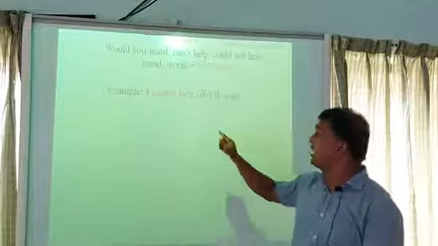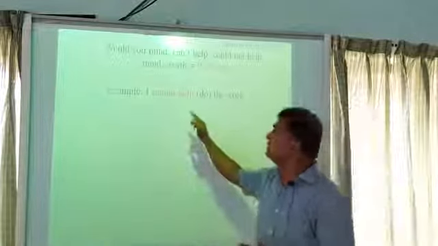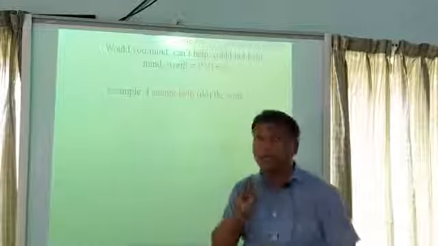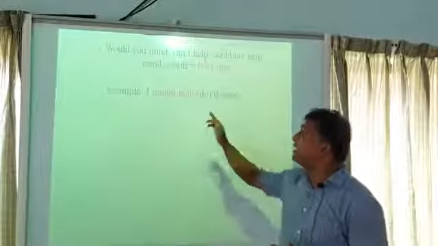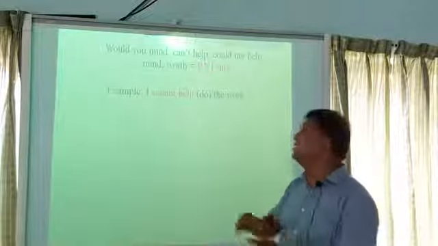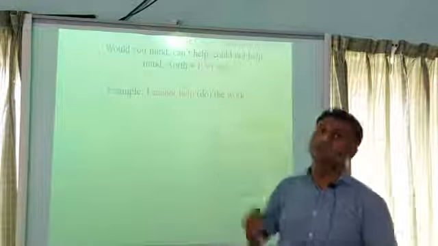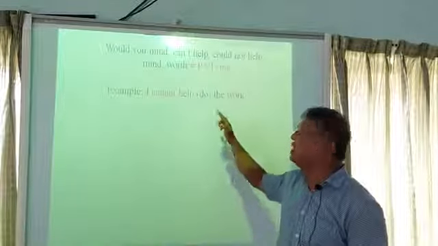"I cannot help do the work." Here, "cannot help" is our clue word. We know after "cannot help" we have to add ing with principal verb 1. So the answer of the sentence is, "I cannot help doing the work."